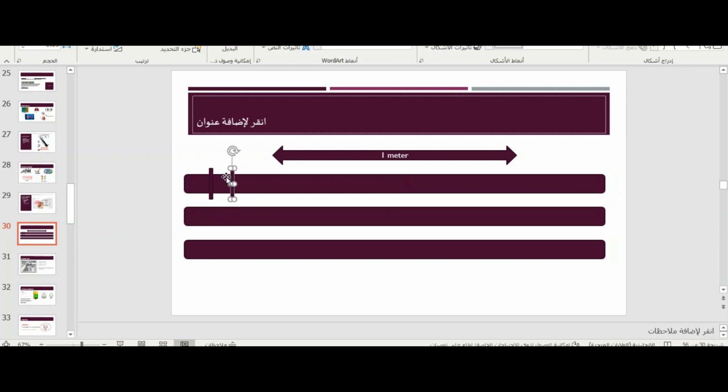But if I ask him to make me 10 parts of this, I'll have 1 part, 2, 3, 4, 5, 6, 7, 8, 9, 10. The total is 1 meter, and one part only is 1 of 10. Yes?